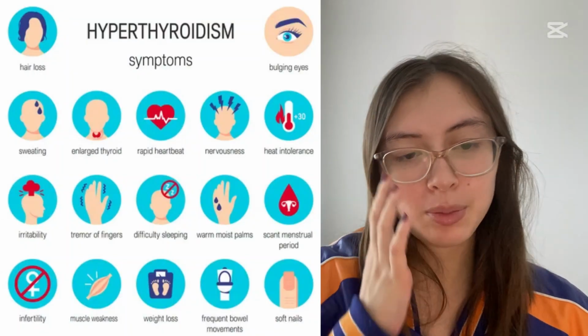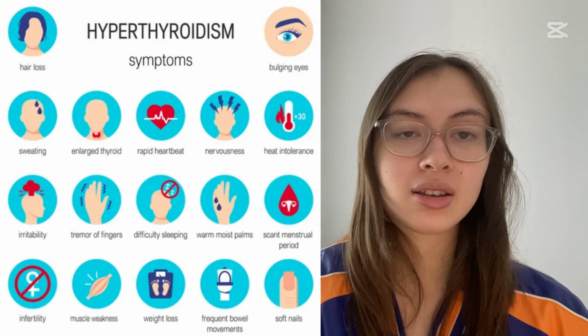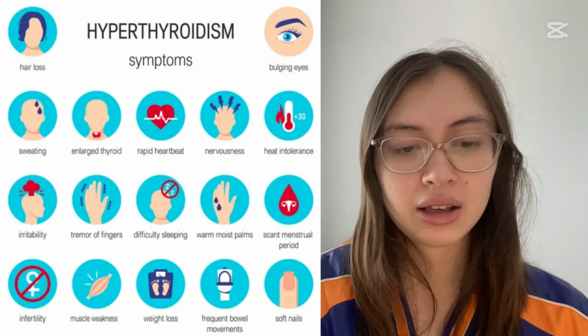This is an overabundance of thyroid hormone. This is pretty common in adults aged 20 to 50, women, people with high iodine intake, and can also be genetic. As we said before, the symptoms of hyperthyroidism are things that would be associated with an overactive metabolism, like irritability, tremors, weight loss, increased heart rate, sweating, and an inability to handle heat, hair loss and soft nails, difficulty sleeping, and bulging eyes.